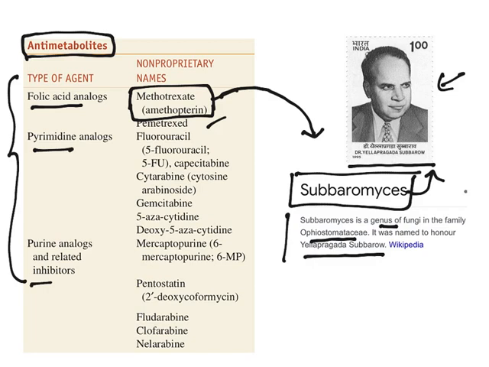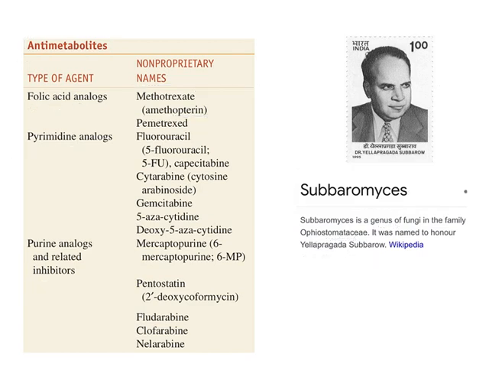Methotrexate was discovered by an Indian biochemist known as Yerrapragada Subbarao, and there is a fungal species named after him. Now, the remaining drugs, the pyrimidine analogs and purine analogs, all have structural similarity with pyrimidine. These drugs are structurally similar to purine. Because of the structural similarity, they interfere with metabolism and inhibit DNA chain elongation.